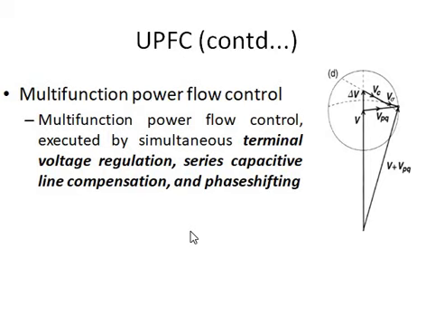That is, we can do all this compensation at the same time. As we are monitoring all the parameters in real time, we can combine all these modes of operation and get an effective compensation. This is one of the main advantages of the UPFC. That's why we are employing UPFC for transmission line compensation, for maintenance, for everything.